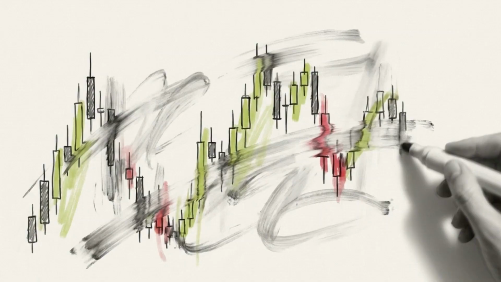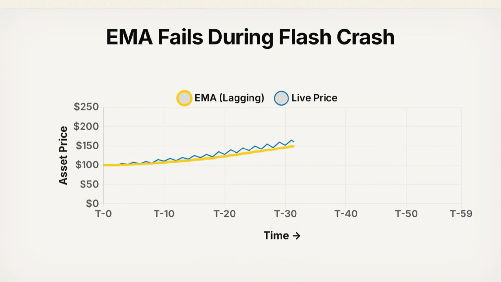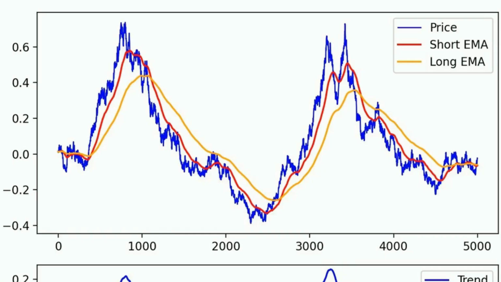The core problem is the smoothing mechanism itself. By averaging past data, the EMA creates a physical time delay between the live price action and the signal generation. This graph illustrates that exact mechanical failure during a sharp market correction. The raw price, plotted in blue, collapses sharply in the top panel, but the short and long EMA lines take significant time to actually cross over and register the drop.